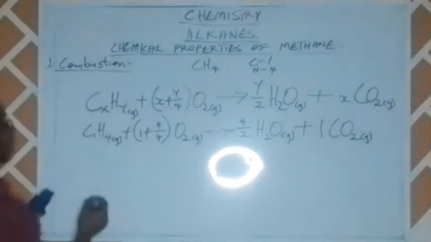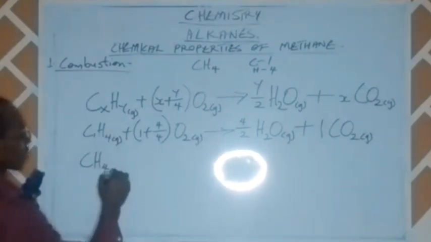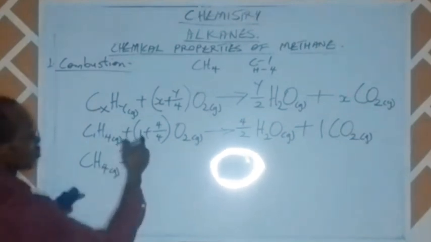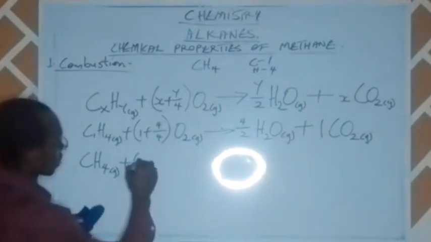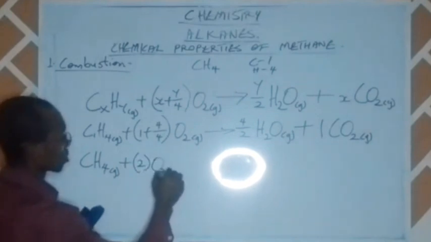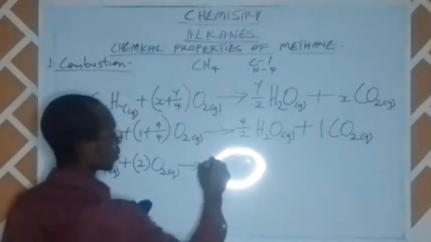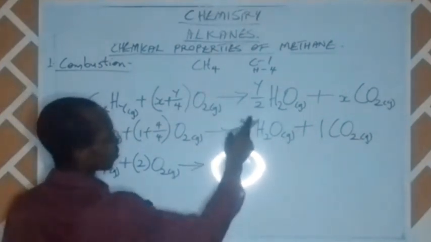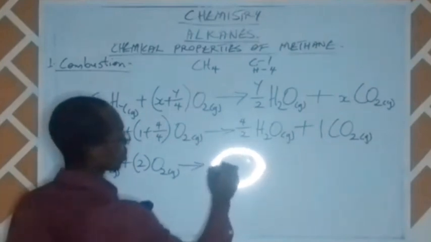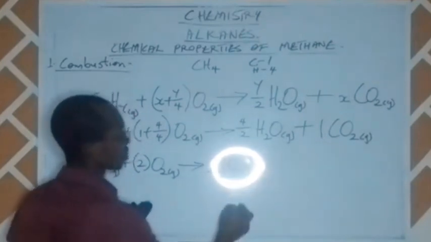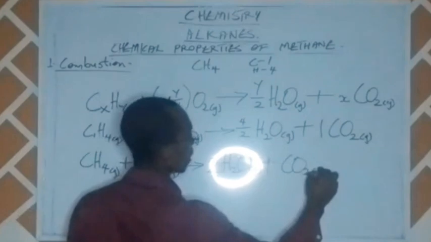So let us write out the equation now. CH4 plus, we have 1 plus 4 over 4, which gives 2 oxygen, to give us 4 over 2, which is 2, so 2H2O plus our carbon dioxide.